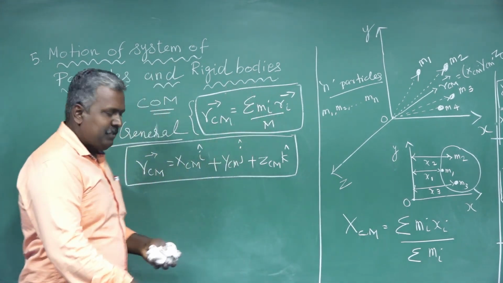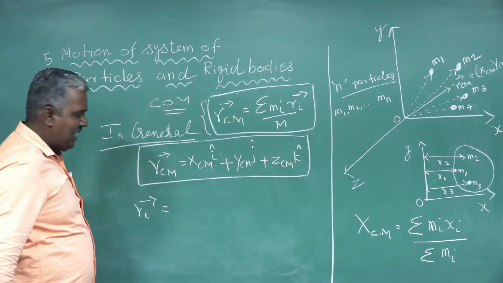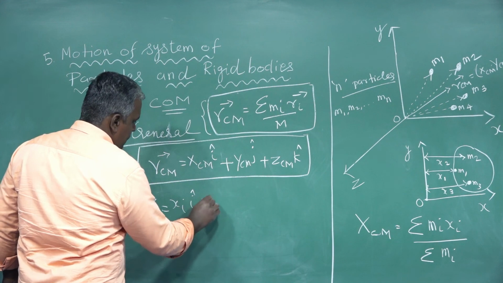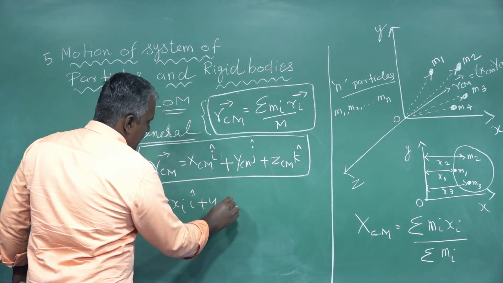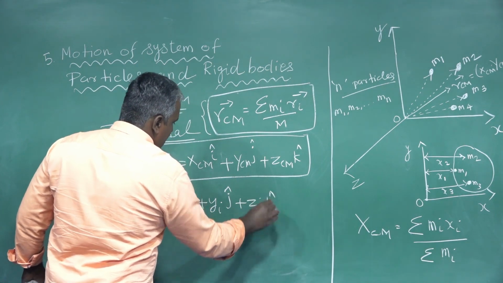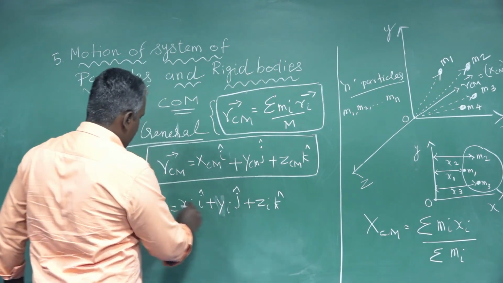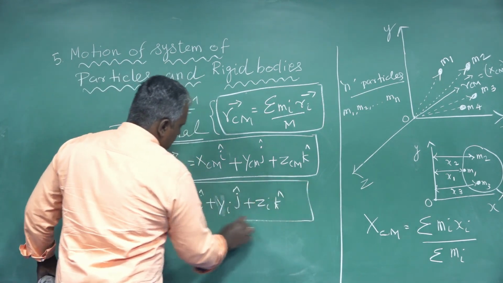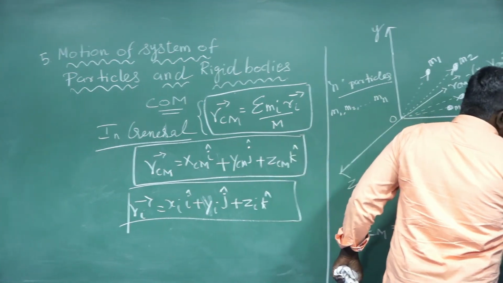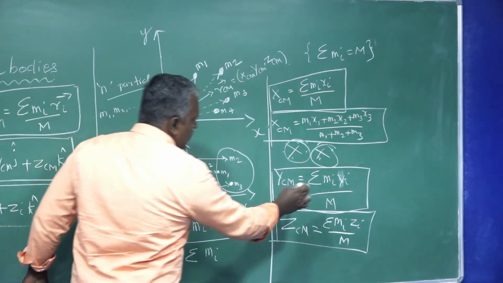What is Ri vector? Ri vector is xi i cap plus yi j cap plus zi k cap. All caps, no problem. Consider similarly, same for y, no problem.